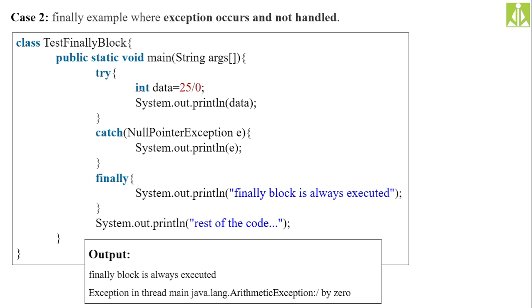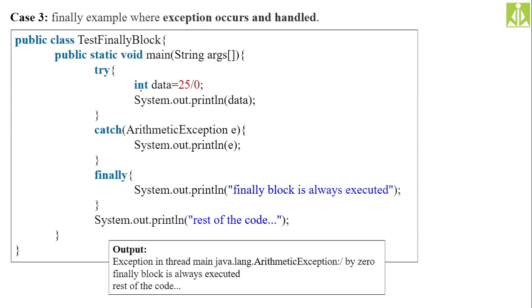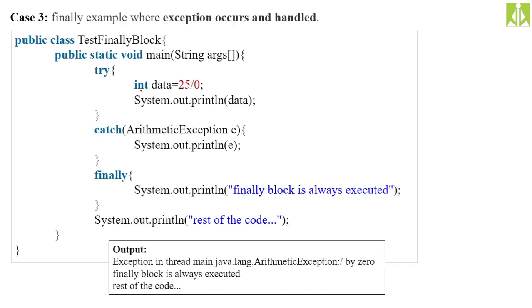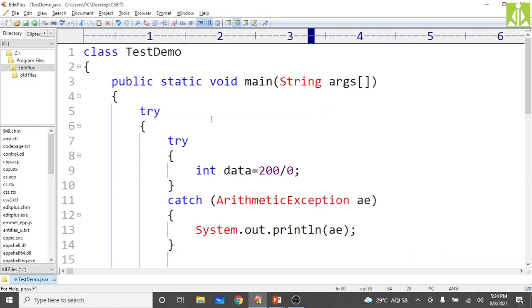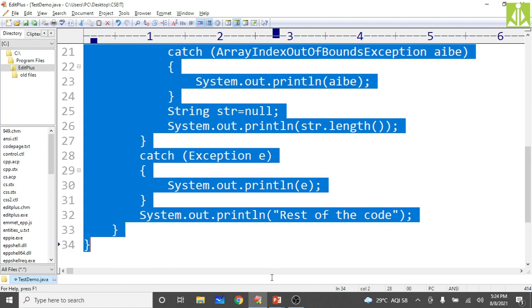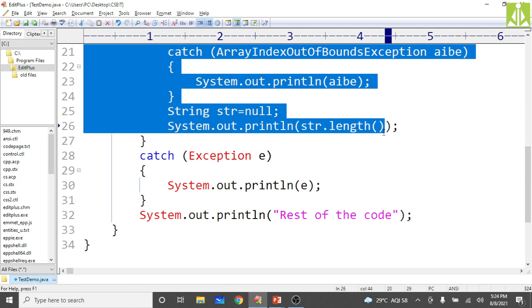This also we need to discuss, and I will show you. But in either case, whether the exception occurred and is handled, or the exception occurred and is not handled, my finally block will be executed. First we will discuss this with the help of examples, then we will discuss the other points. In this one, simply remove this entire thing because I don't want any nested stuff now.